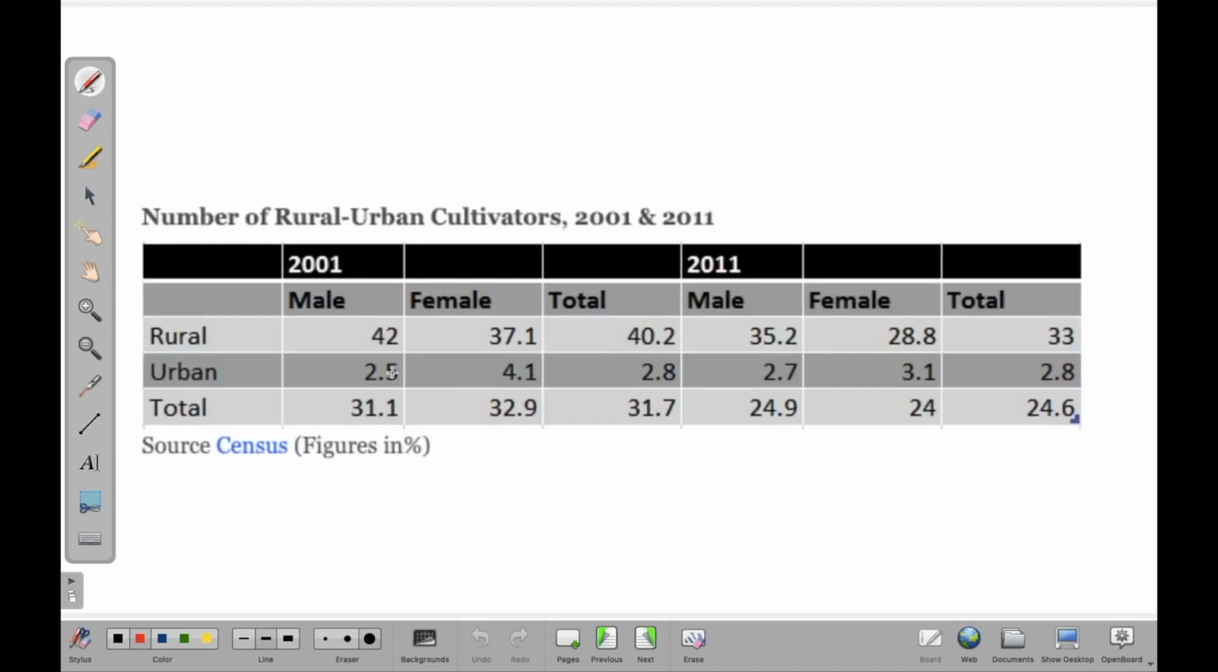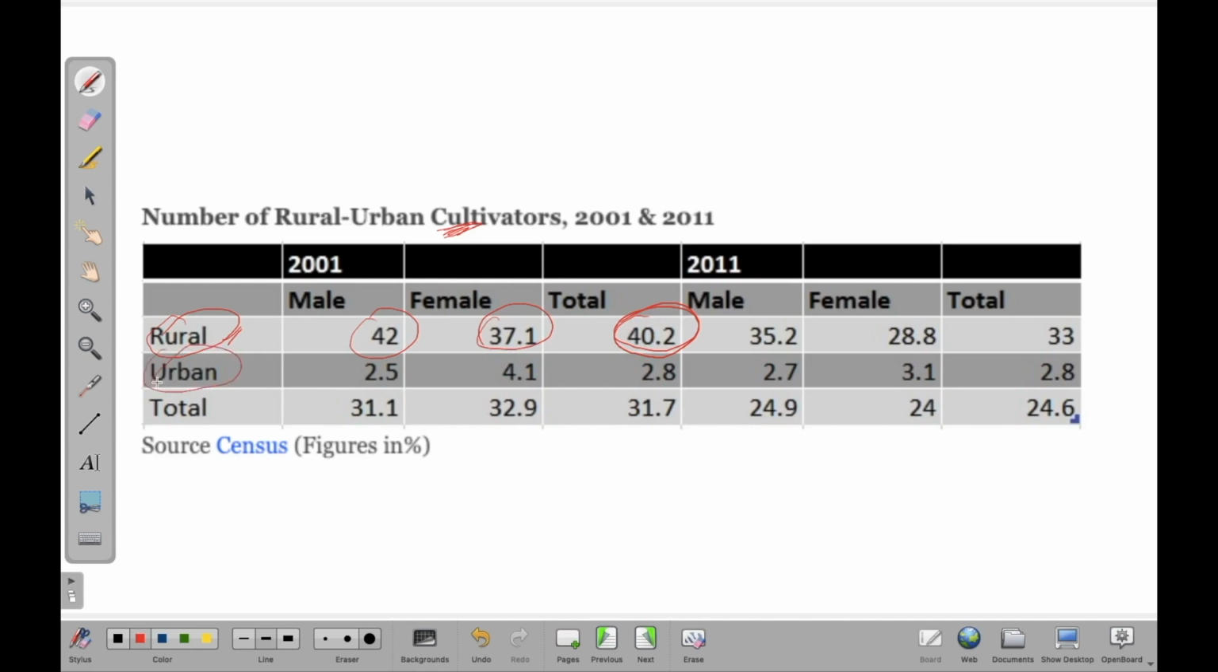Okay, this table talks about the distribution of male and female cultivators in India. You'll see that in 2001, in rural areas, 42% of males were employed in cultivating activities, and when I say cultivator, it means they were holding their own land, and the figure was 37.1 for females. When you consider the overall population, it was 40.2% in rural areas, so 40.2% of the total population in the rural sector would be cultivators.